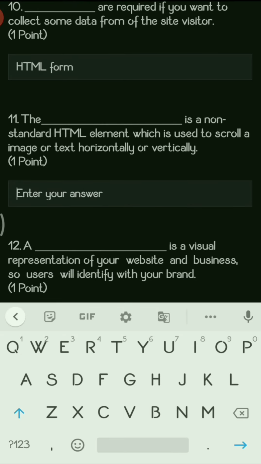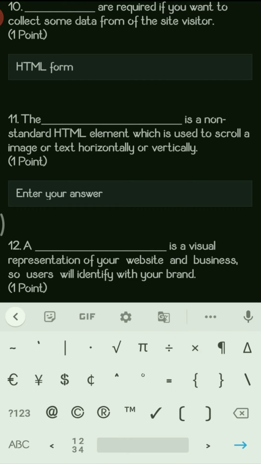Next question. The dash is a non-standard HTML element which is used to scroll an image or a text horizontally or vertically. So any type of image, if you want to scroll throughout the screen all the time continuously and keep it in motion, then we are going to use a marquee tag. So the answer for this question is the marquee tag.